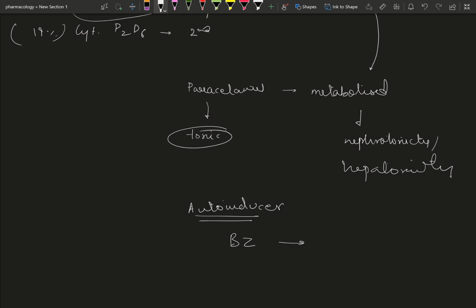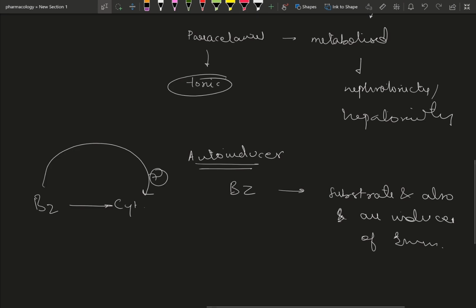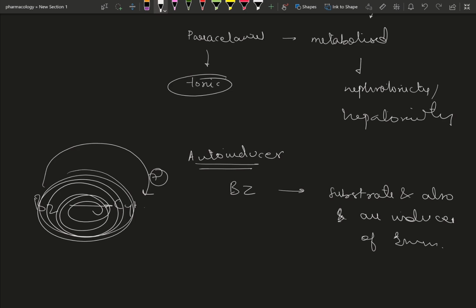Let us take the example of benzodiazepine, a very great example. Benzodiazepine is a substrate as well as its own inducer. So whenever benzodiazepine binds to its cytochrome for getting metabolized, the remaining benzodiazepine will act as an inducer, and benzodiazepine will ultimately get metabolized very quickly. So owing to increased metabolism of benzodiazepine, the therapeutic concentration will decrease.